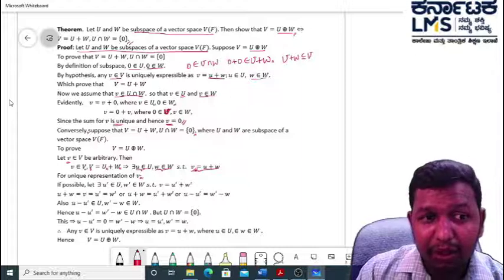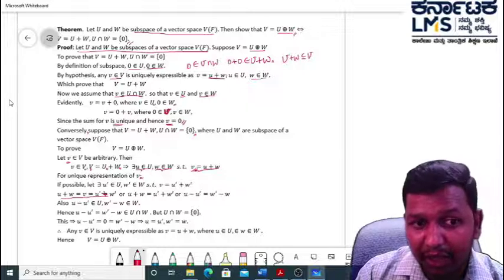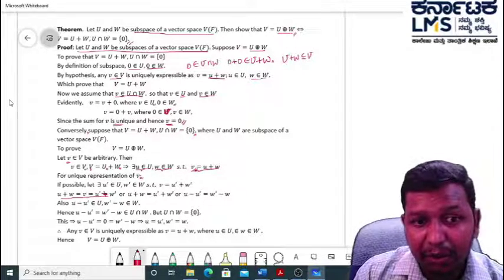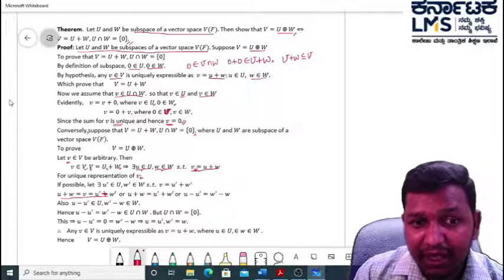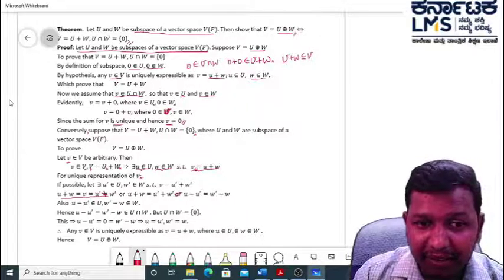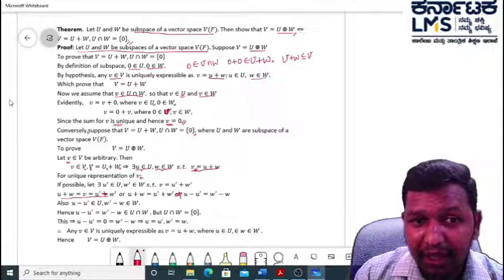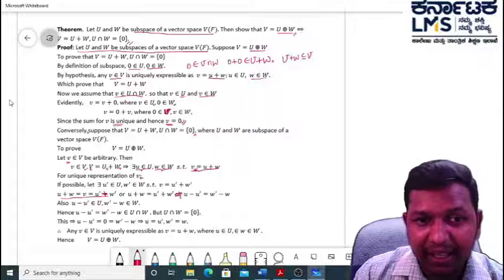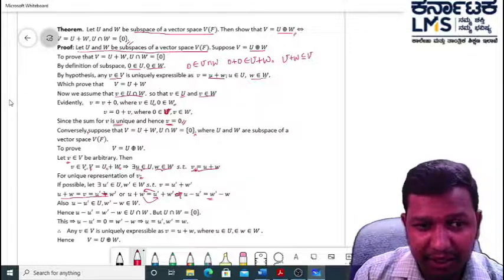Therefore, we have u plus w is equal to u dash plus w dash, which implies that u minus u dash is equal to w dash minus w. That means interchanging the terms, we get this expression.